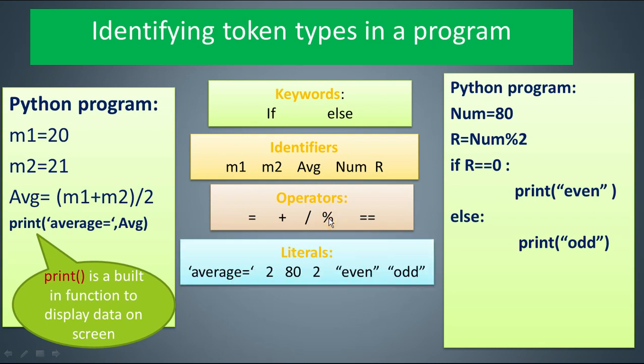Next, literals, the constant values which you have used in your program: 20, 21, and 2 in both programs, 80. Now average equal to is a message, not an operator here. Equal to, when placed between double quotes or single quotes, is called a string literal.